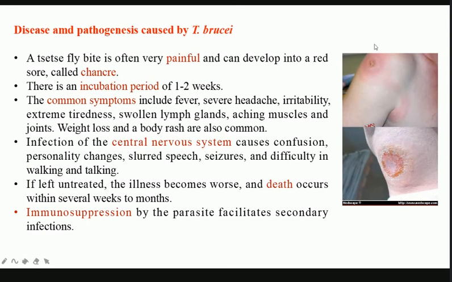After the incubation period, जबकि आपको कुछ भी feel नहीं होगा, you will feel normal only, you will have this bite. All right. Then you will feel that if trypanosomes have started multiplying in the body, temperature will increase. You will have severe headache and you will be quite tired. As well as the person becomes quite irritated. So all these are the common symptoms for the Trypanosoma brucei infection.